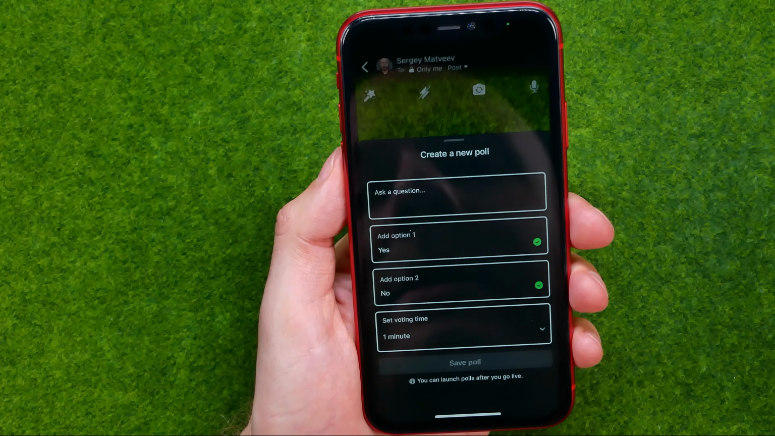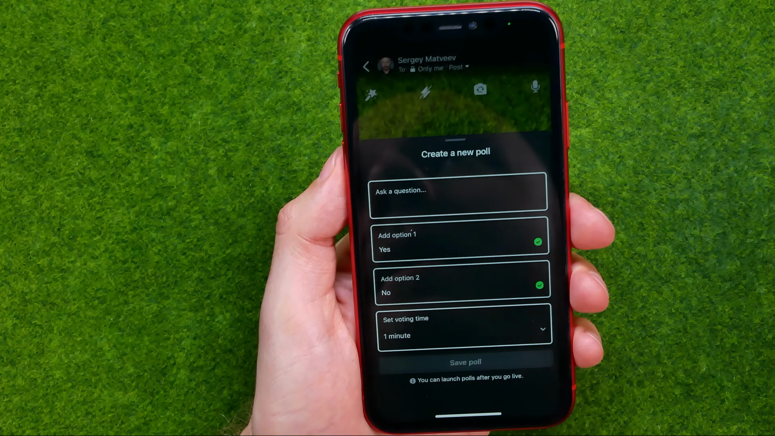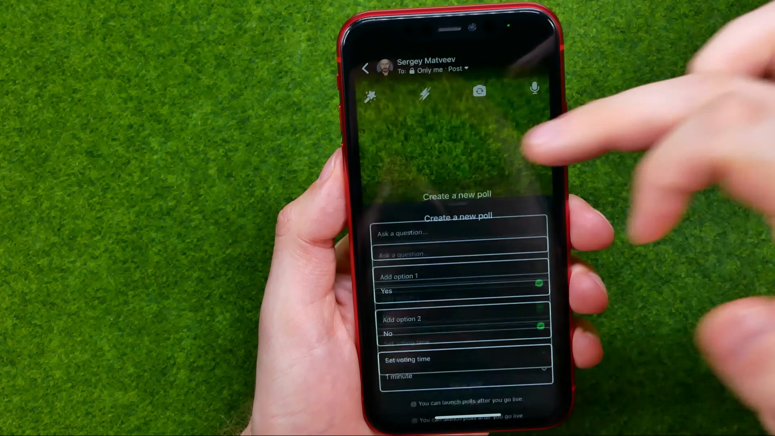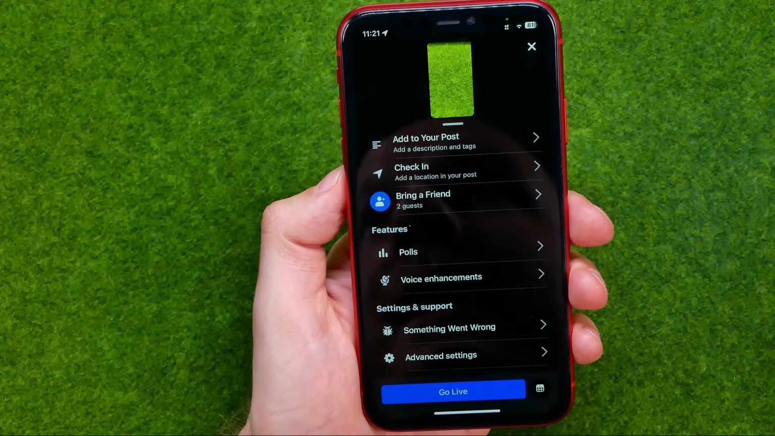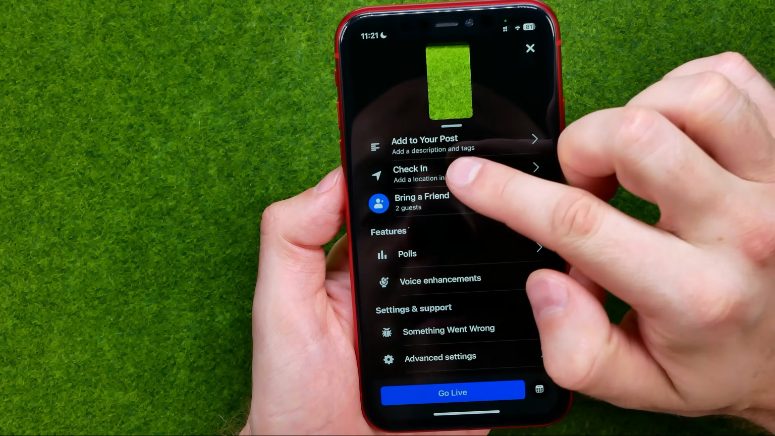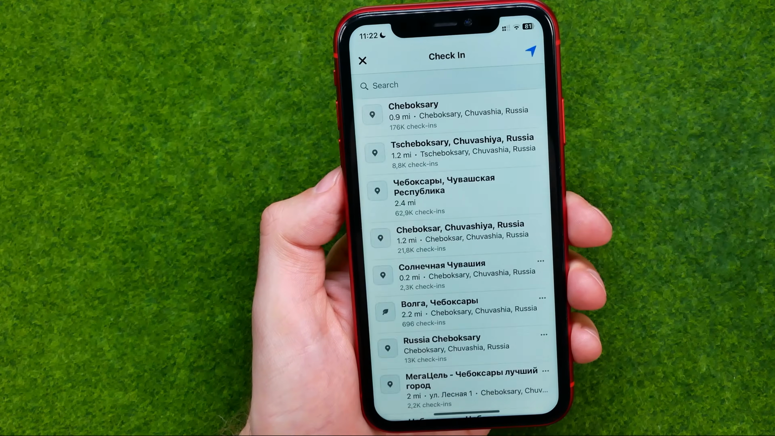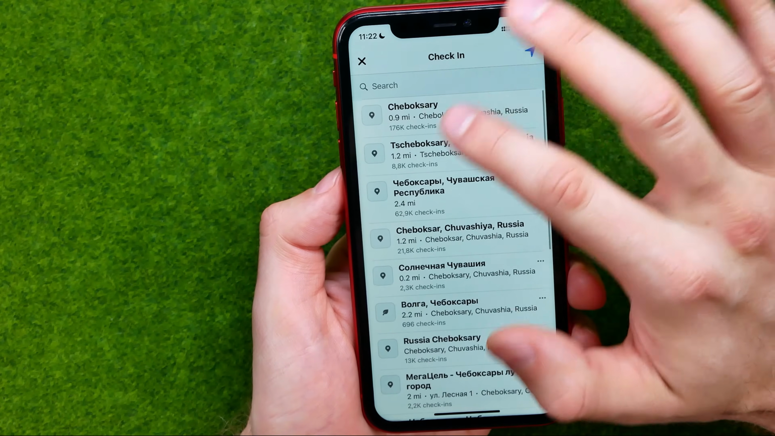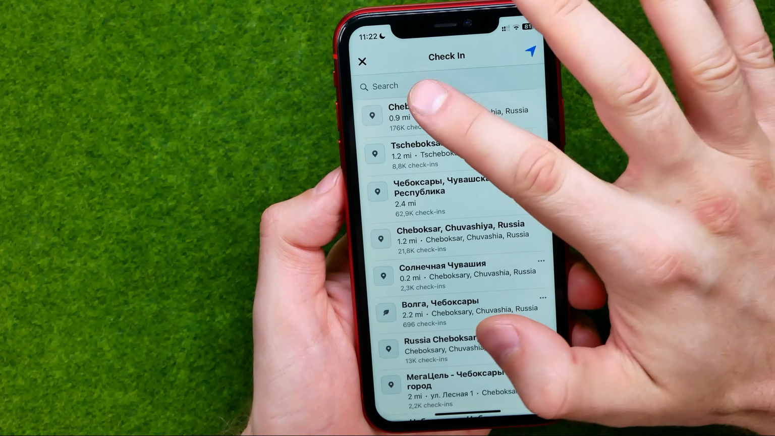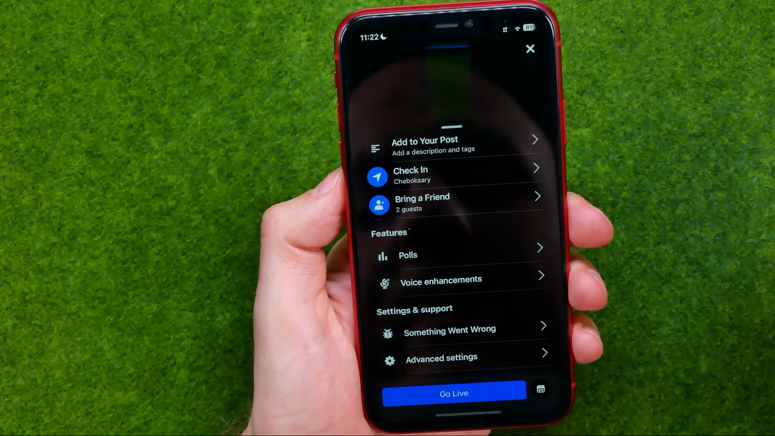If we tap right here, we'll be able to create a poll for that live. And also, if we tap at that icon, we can add a location to our reel, just like that. We can add any location from the suggested, or we can search for a location using that search box.